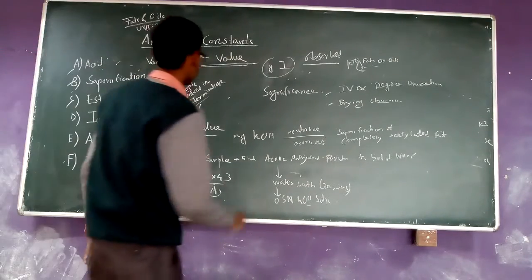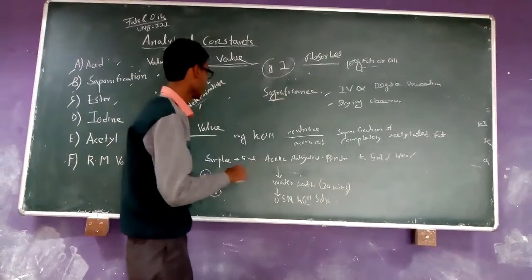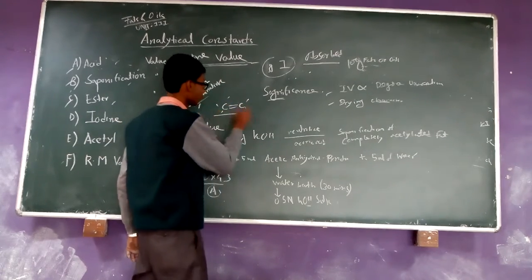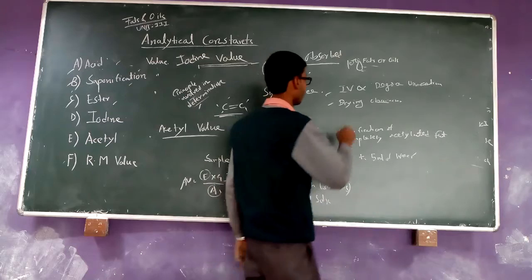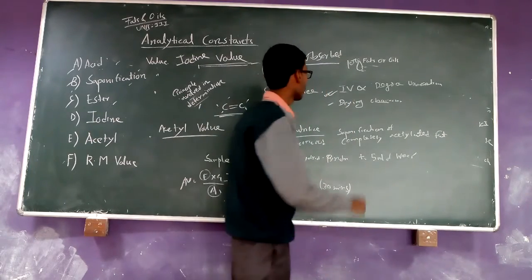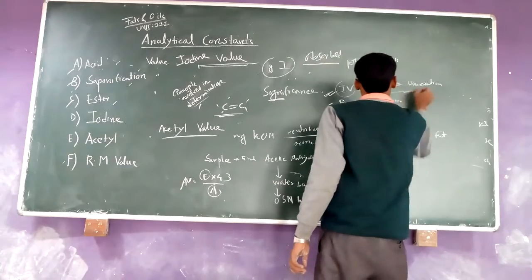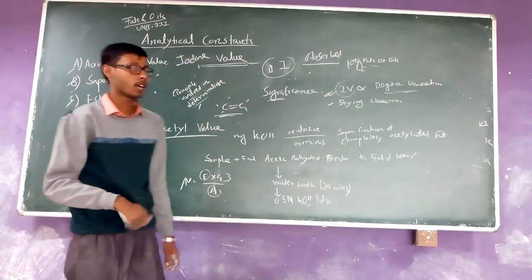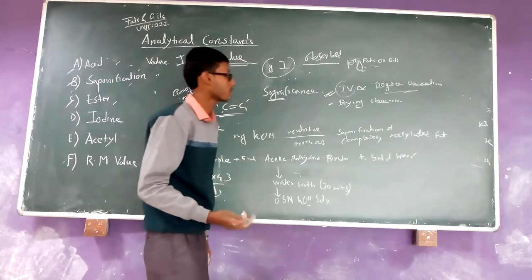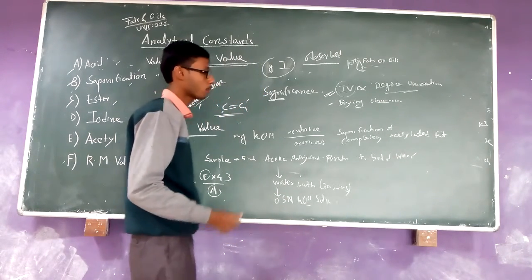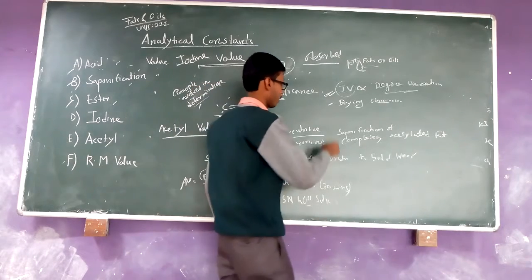What is the significance of iodine value? Iodine value directly indicates the unsaturation of any fats and oils. So that is the degree of unsaturation of fatty acid. You can say the iodine value is proportional to the degree of unsaturation. I mean, the higher the iodine value, the higher the unsaturated fats and oils; the lower the iodine value, the lower the unsaturation.